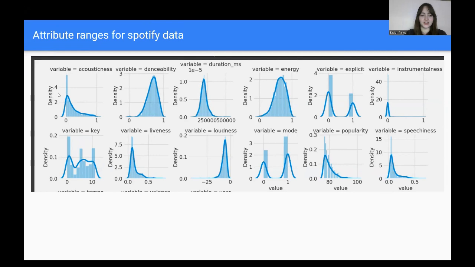This is showing the ranges of each of the variables, like acousticness, danceability, duration, energy, etc. So you can see what scale you're working with, so you're not just looking at an energy score and wondering, okay, what does that mean? This is helpful in terms of thinking about your data relatively and what it means. It's not just a number score.